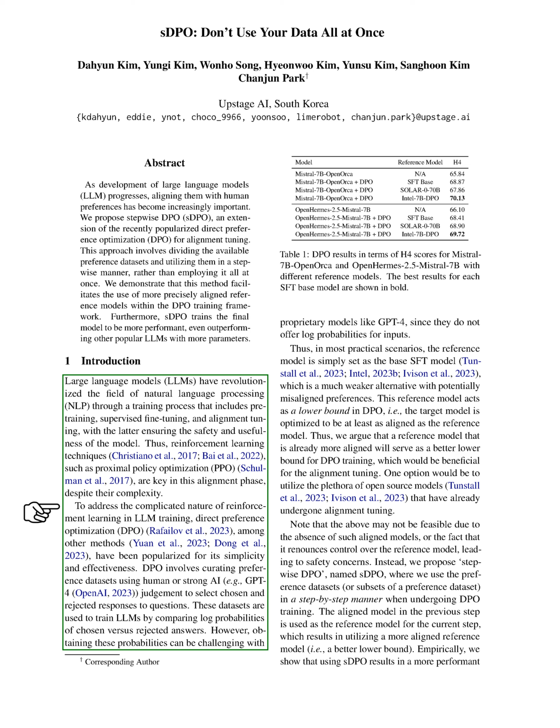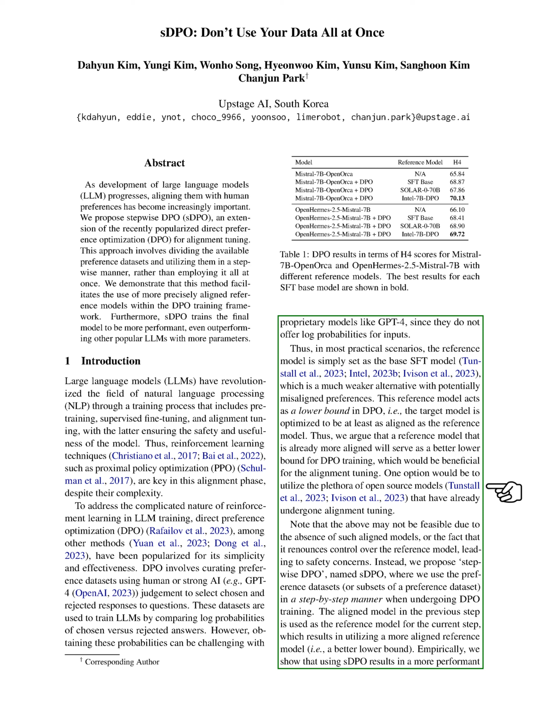To simplify reinforcement learning in LLM training, direct preference optimization, DPO, has become popular for its effectiveness. DPO involves creating preference datasets using human or strong AI judgment to choose preferred responses to questions. These datasets are used to train LLMs by comparing the probabilities of chosen and rejected answers.